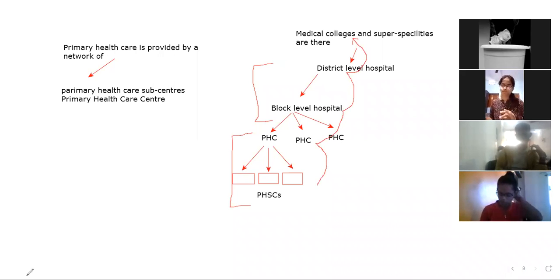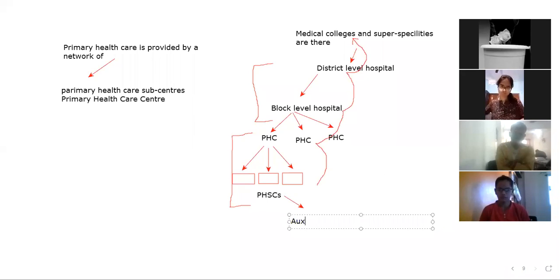Now what is there at the primary health sub-center level? There is one auxiliary, auxiliary means sahayak, assistant. Auxiliary nurse midwife is there, and plus there is one multi-purpose